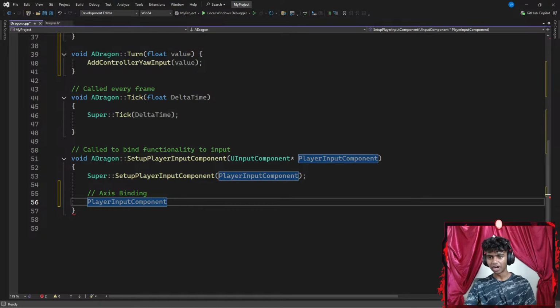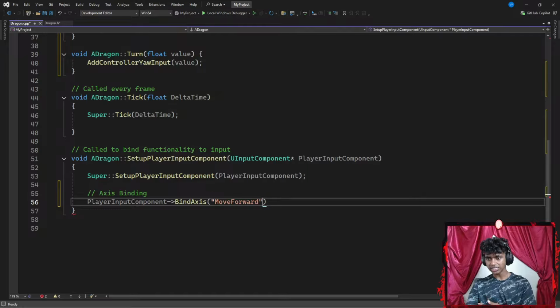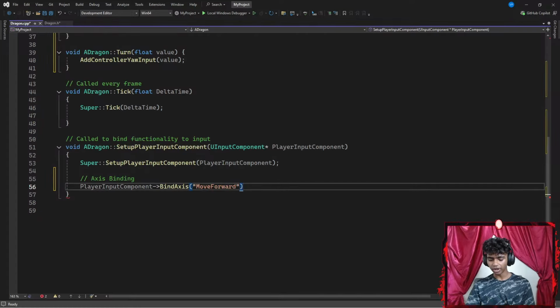Basically, I see my player input component right here. I gotta use this player input component and point it towards something like a BindAxis. I wanna bind the axis for my move forward. Let's see how many parameters it requires. It requires an axis name, which is move forward, and then it requires an object, which is going to be this class that I'm talking about, which is actually represented by my dragon's mesh.